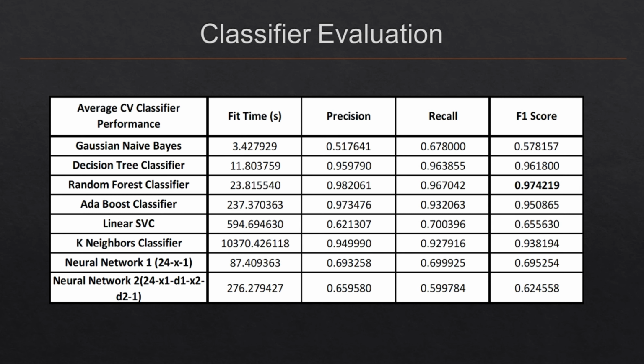Here are some of the results from the classifier evaluation with default hyperparameters, and we can see that the highest performing classifier is the random forest classifier. The F1 score is the harmonic mean between the precision and recall metrics, which is used to represent the performance of a classifier.